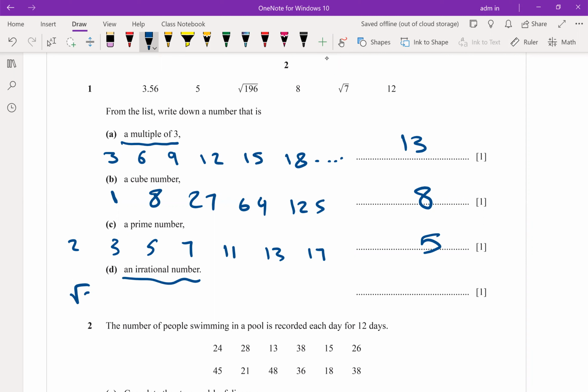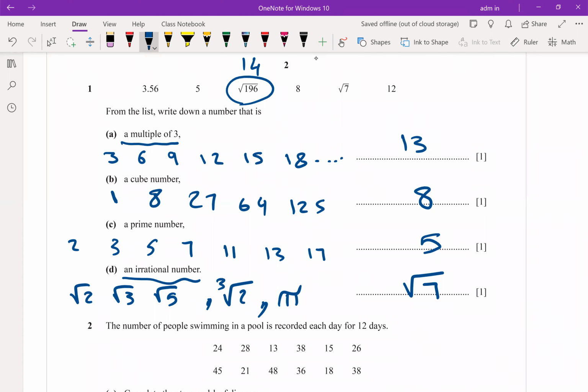An irrational number. I will give examples: a square root of a number that is not a square, or a cubic root of a number that is not a cube, or any number in terms of pi. Which from the list will be irrational? Root of 7. Why is root of 196 not irrational? It is rational, because the square root of 196 is 14.